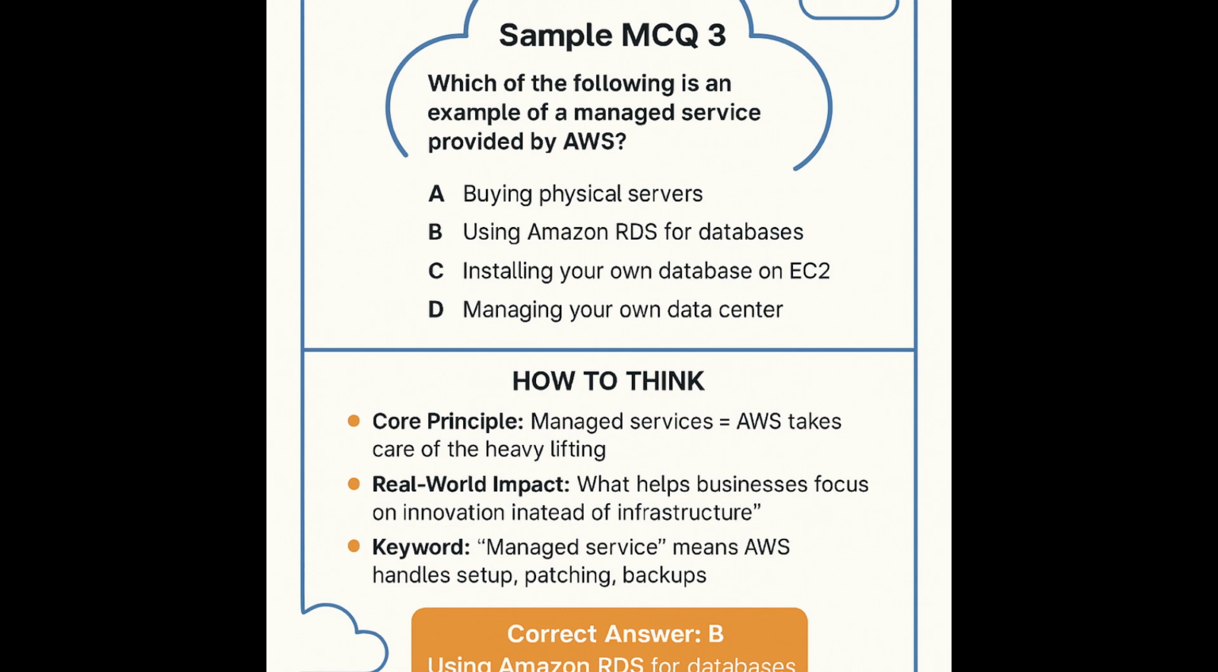Sample MCQ 3 question. Which of the following is an example of a managed service provided by AWS? A. Buying physical servers. B. Using Amazon RDS for databases. C. Installing your own database on EC2. D. Managing your own data center.